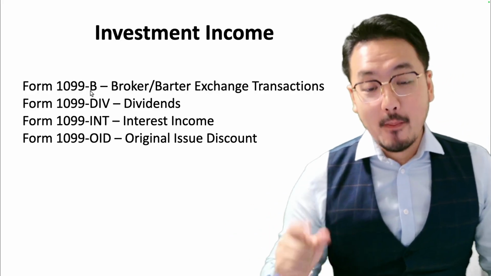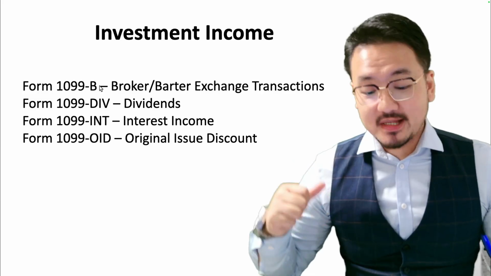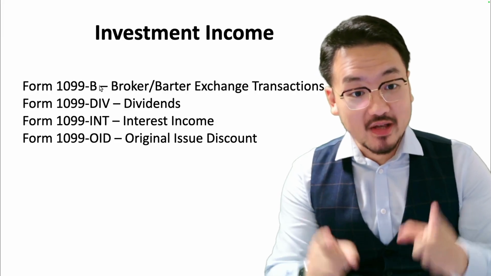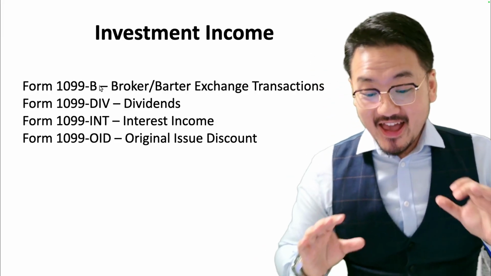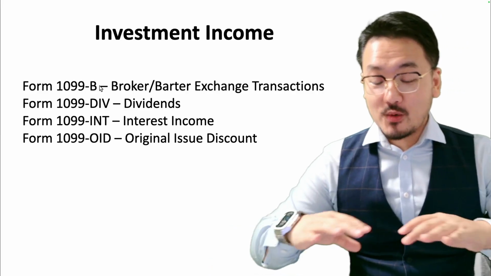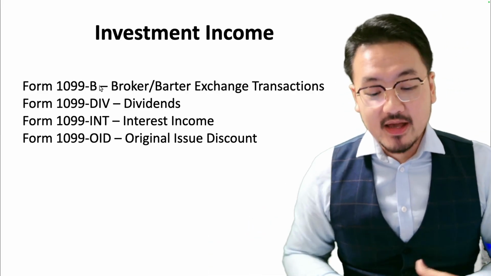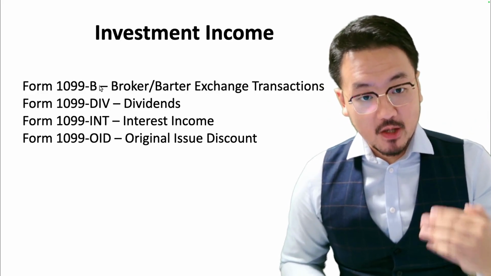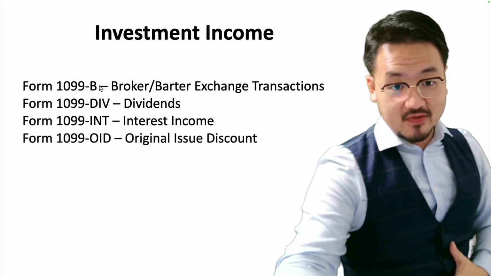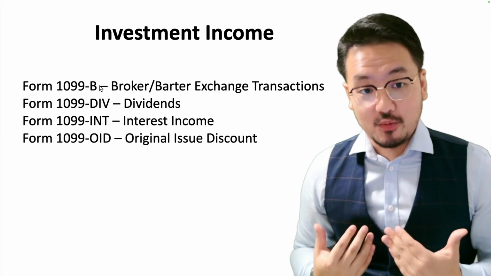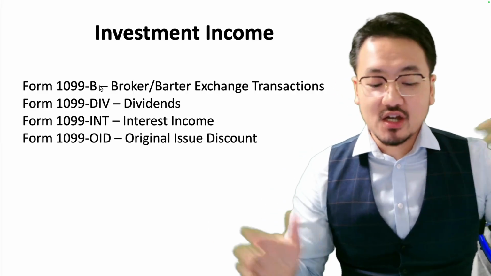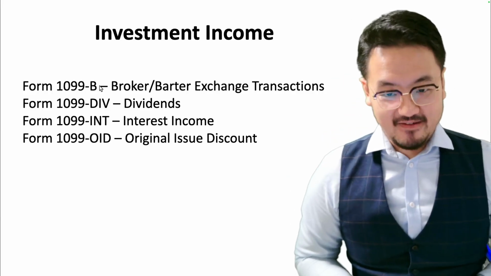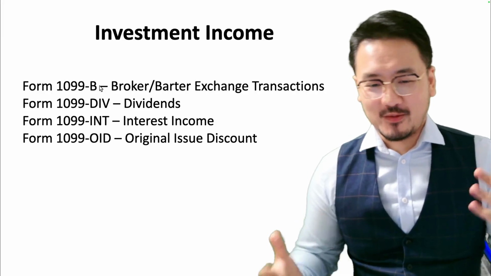1099-B is when you sell stock, sell bonds, or even, right now it's really hot, crypto is still considered. You sell through a certain platform, so you go through a broker or barter exchange. A barter exchange is like I sell one thing to you and you give something to me. You still get the form 1099-B, for broker.